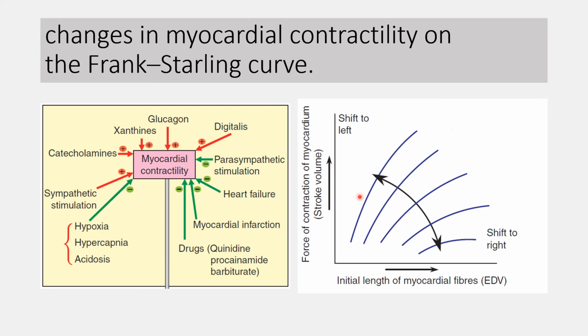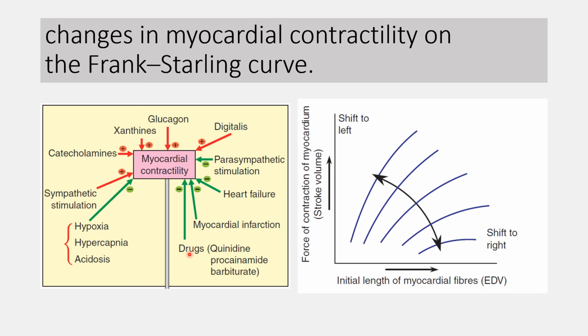Now various negative inotropic factors like hypoxia, hypercapnia and acidosis depress the myocardial contractility because of the decreased formation of cyclic AMP.